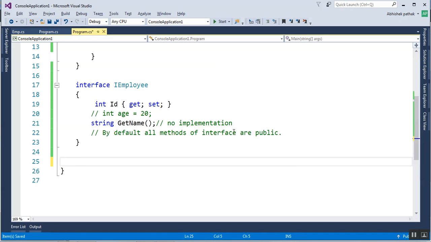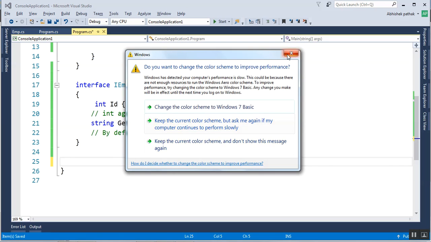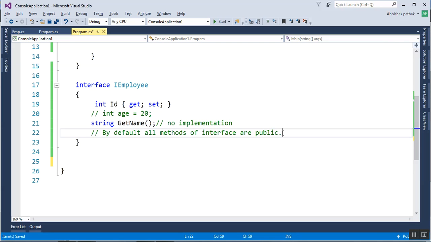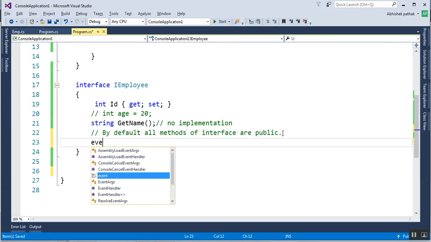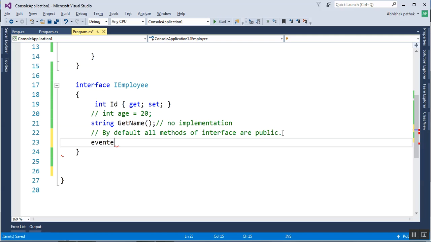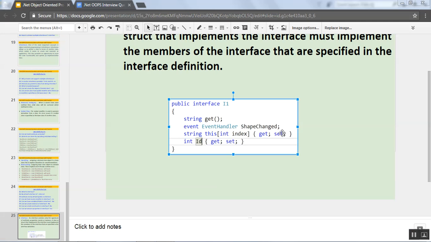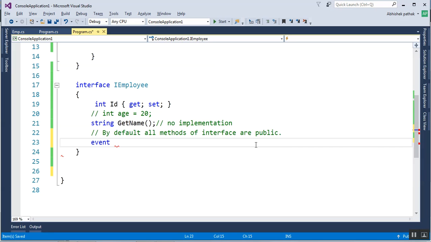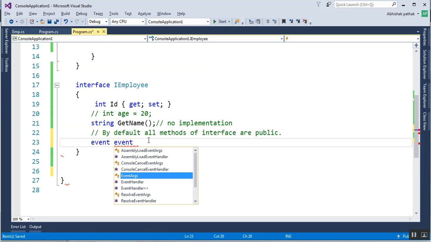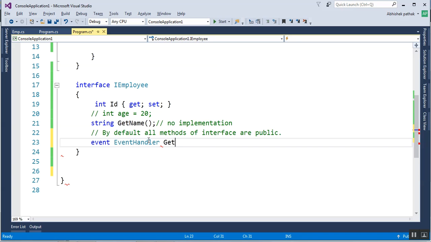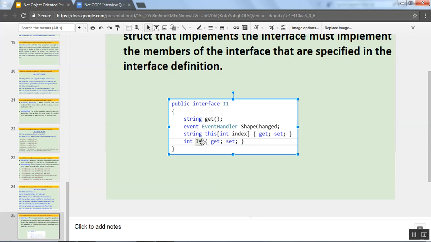So let's declare one event here. How to declare the event? Suppose event, and let's give the event handler, get event. So we can have this event, as well as we can have indexer.